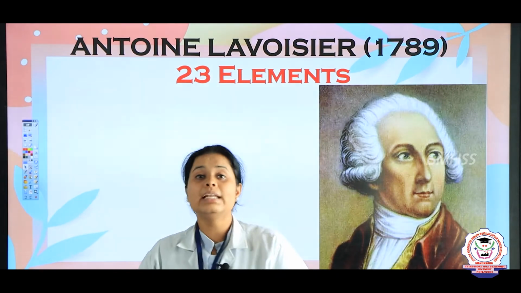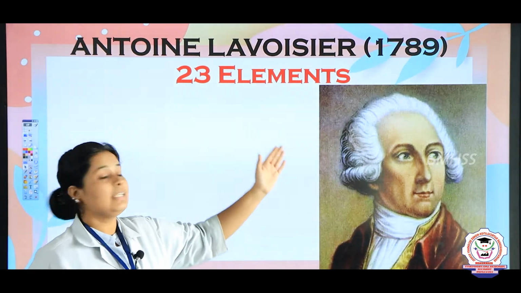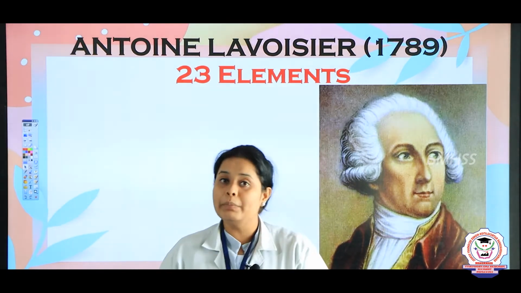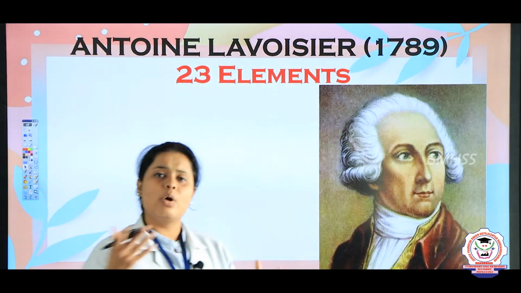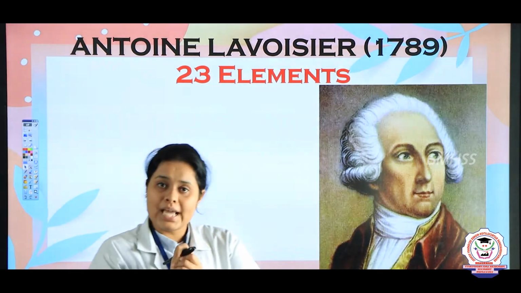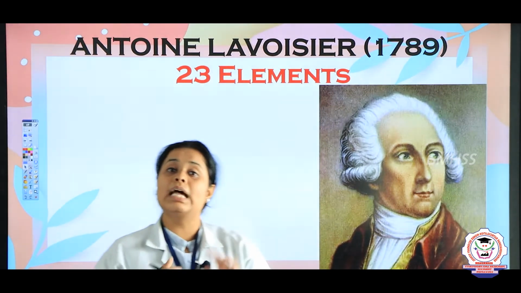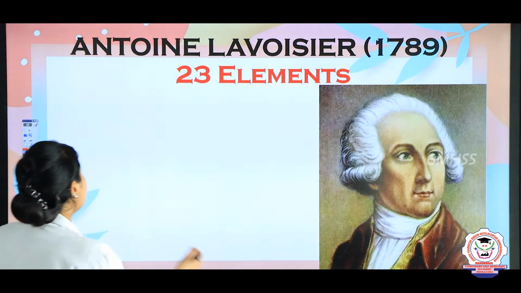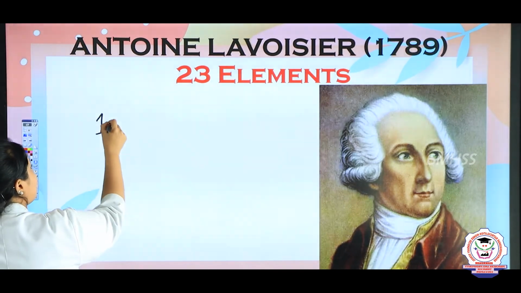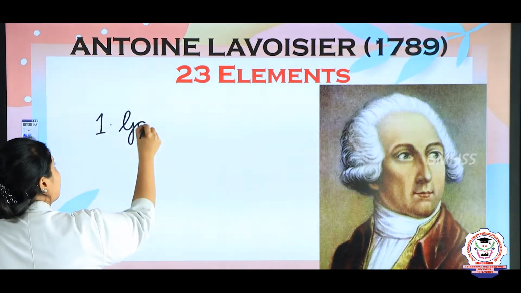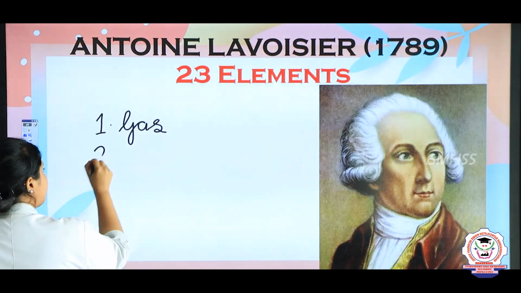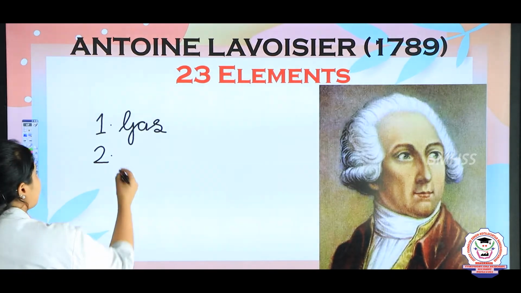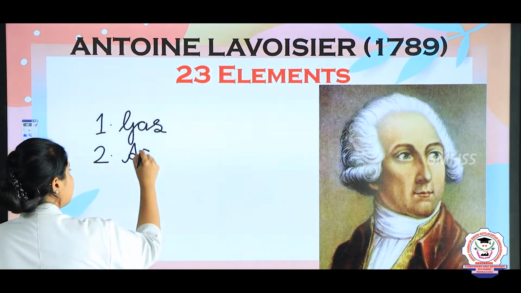So students, in the year 1789, Antoine Lavoisier came up with the concept of 23 elements. According to him, there are 23 elements, and furthermore, he divided those 23 elements into 4 major parts. The first part was gases. Second, the elements which can make acids. So the second one was acid